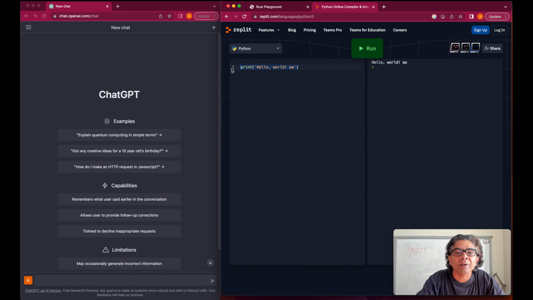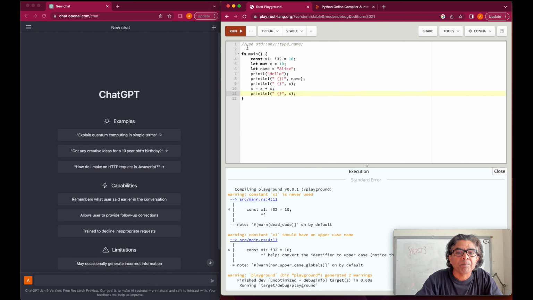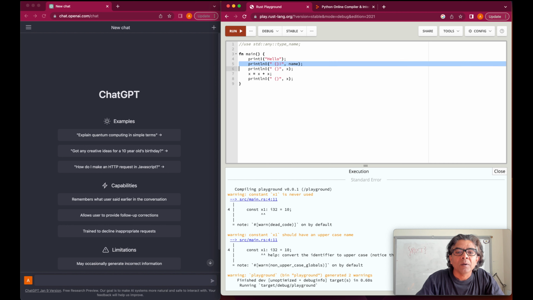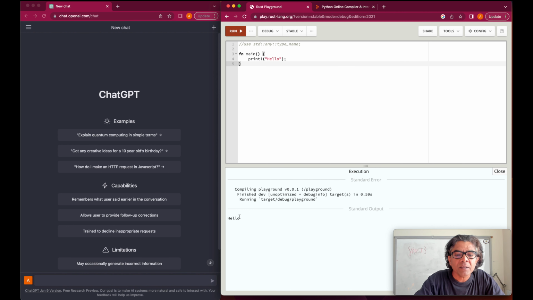It means I can write certain Python statements over here and test the code. Same thing for Rust. I could write certain code here, and I can also test it here in the online IDE. And now we are going to start our work.